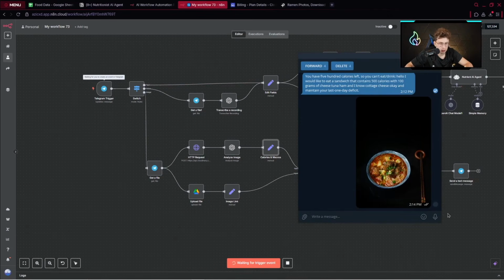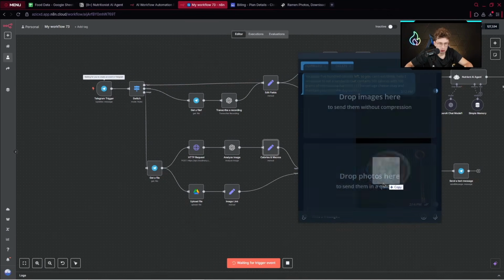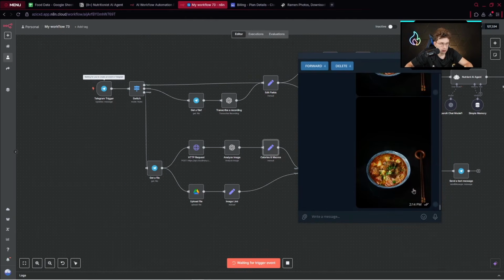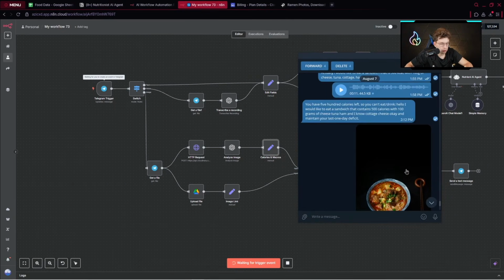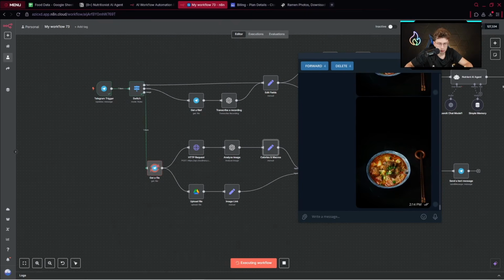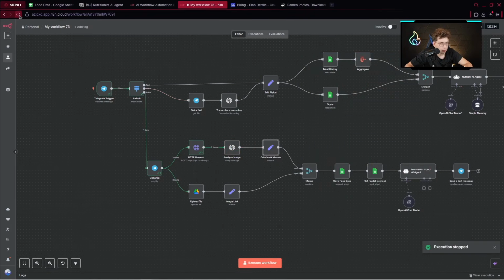Once again, let's send it. Does it work? Okay, it works. Unfortunately, right now we've got 2 items. So yeah, let's refresh the page.